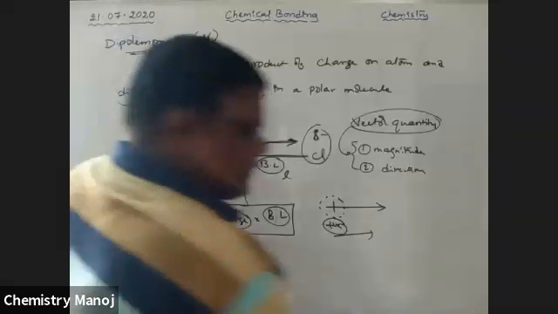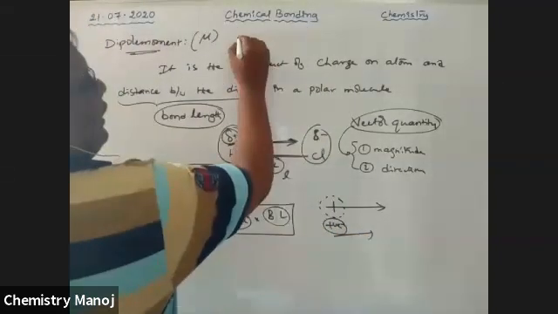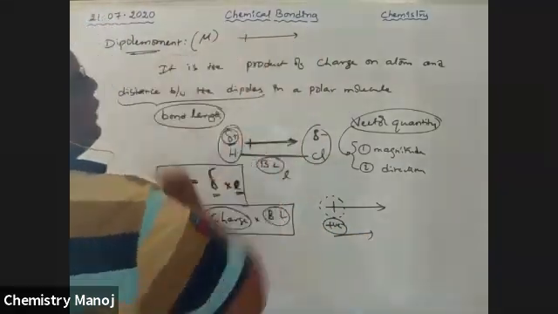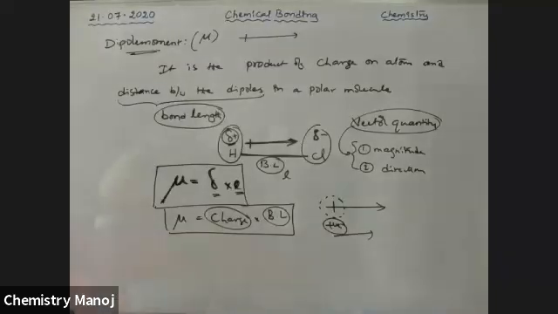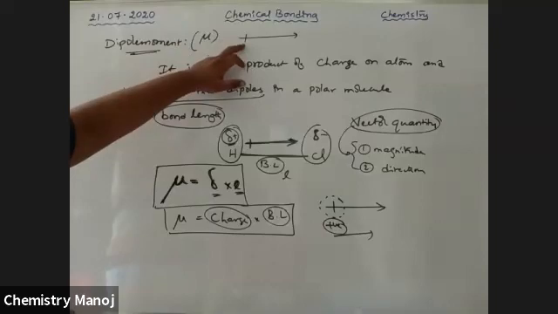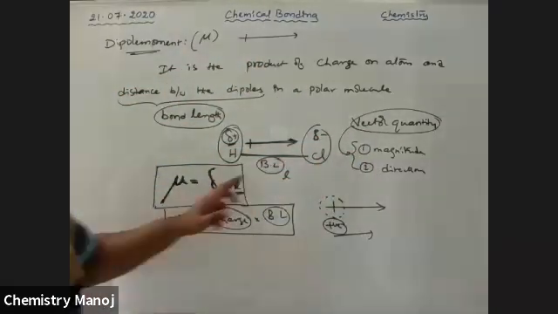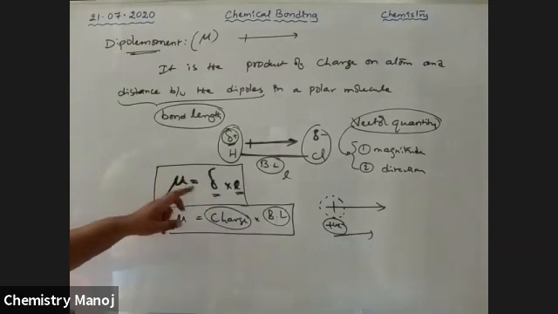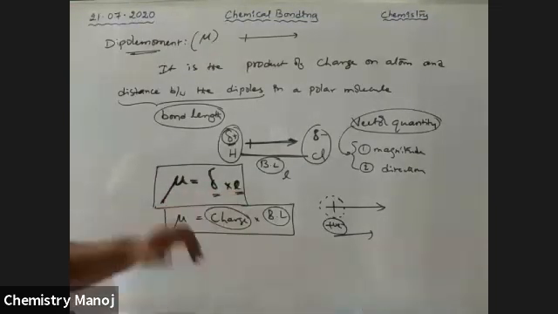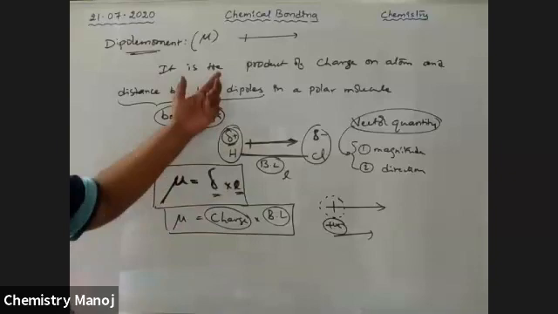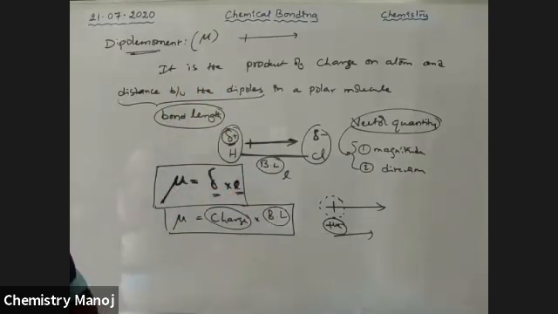So the symbol for dipole moment is an arrow crossed at the tail end. It is a vector quantity because it has both magnitude and direction. Magnitude is calculated by using mu is equal to delta into L, and direction is positive to negative. That is dipole moment and its conditions.